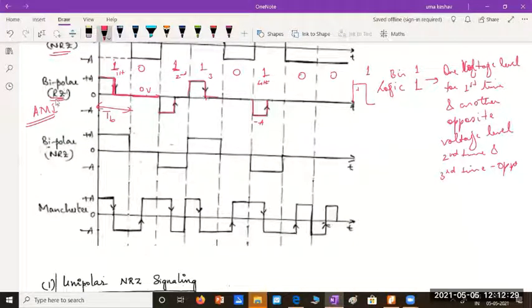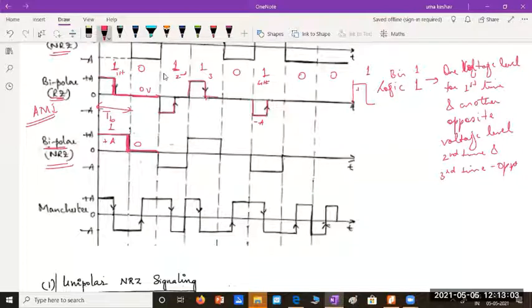Similar to this, bipolar NRZ is another interesting case where the first occurrence of binary 1 is represented with plus A for the complete bit duration. NRZ means it shouldn't return to 0 in the center.